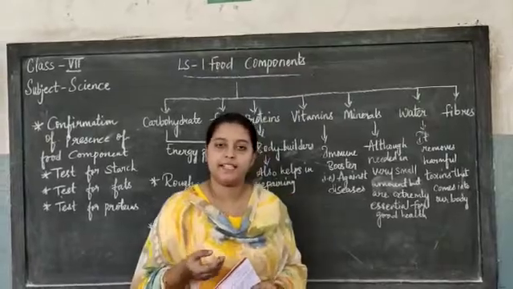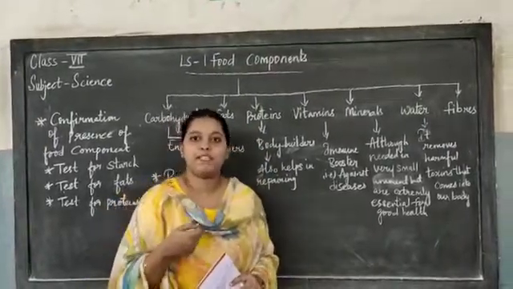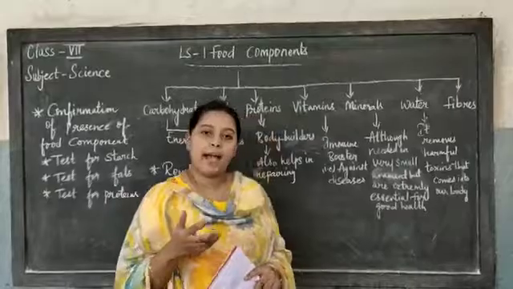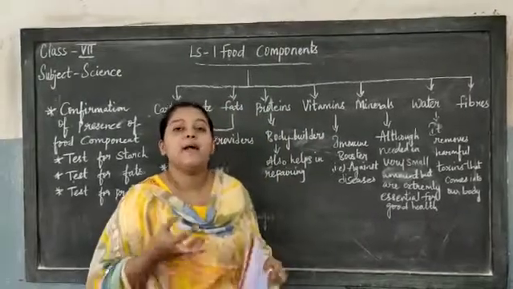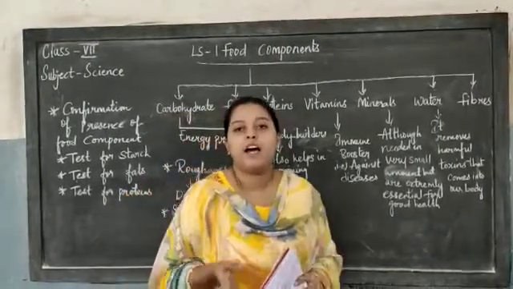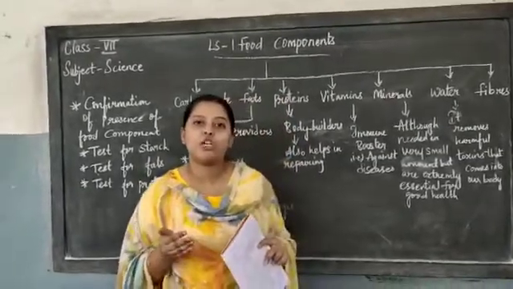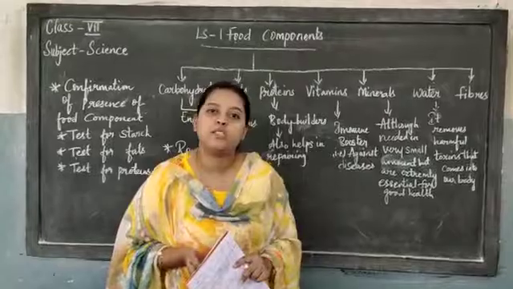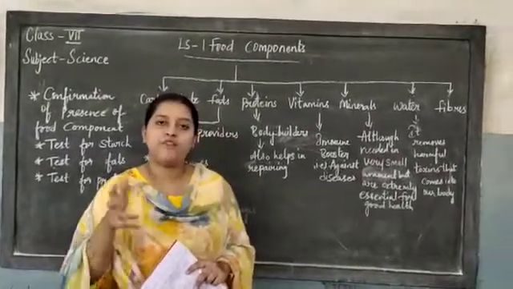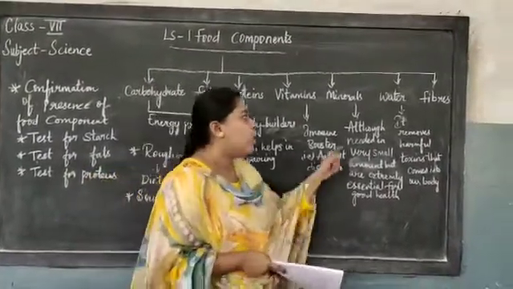So whenever you buy vegetables and fruits from the market, bring them home and wash them thoroughly in salt water. Only after washing should you use those fruits and vegetables.